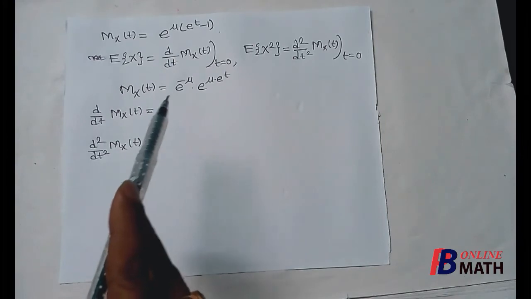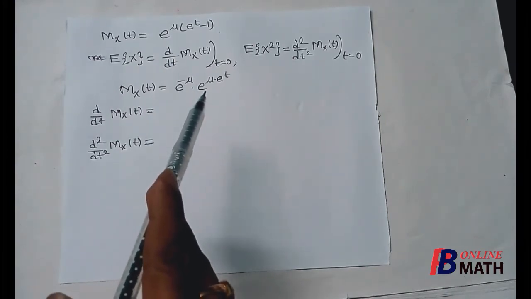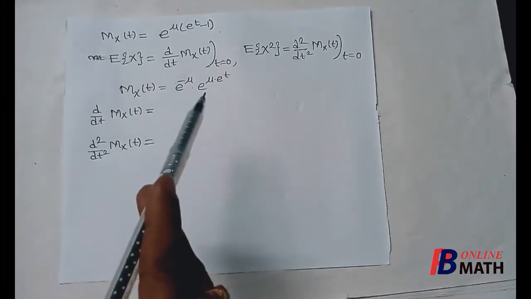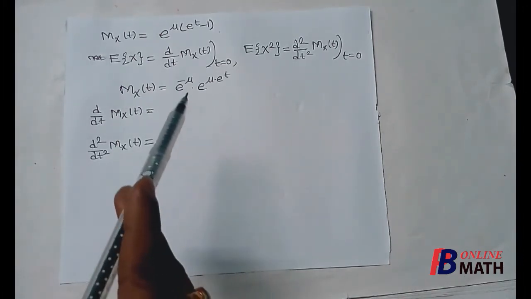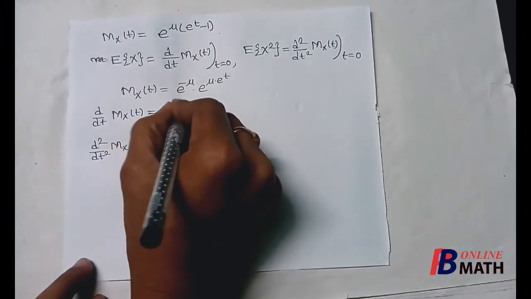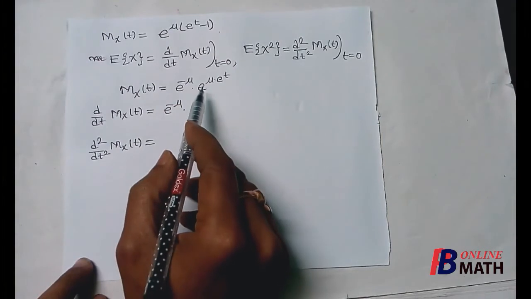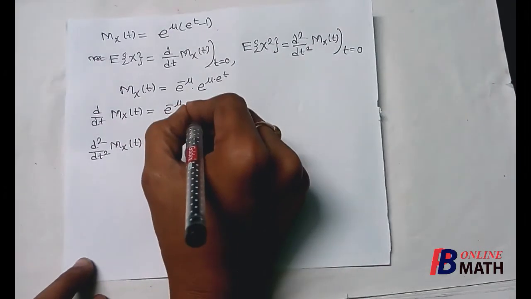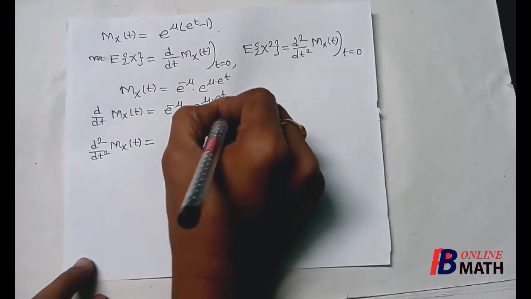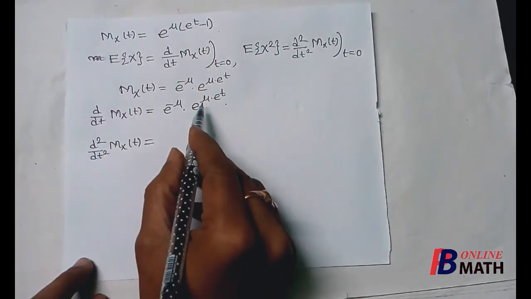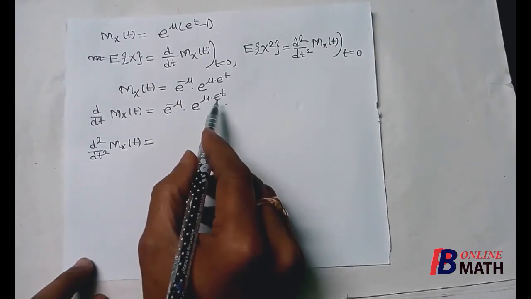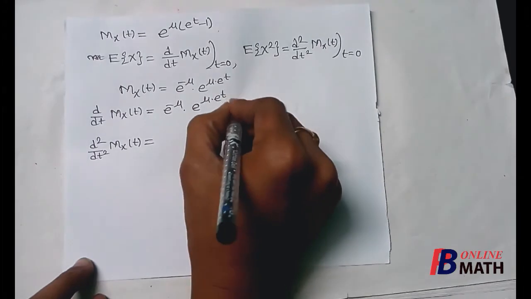Now M_X(t) can be written as e to the power minus mu into e to the power (mu into e to the power t). Now if we differentiate this one time with respect to t, then e to the power minus mu is constant. So we write e to the power minus mu multiplied by e to the power something, and we know that the differentiation of this is e to the power that quantity multiplied by the differentiation of this power. And if we differentiate this with respect to t, we find that this is mu into e to the power t.